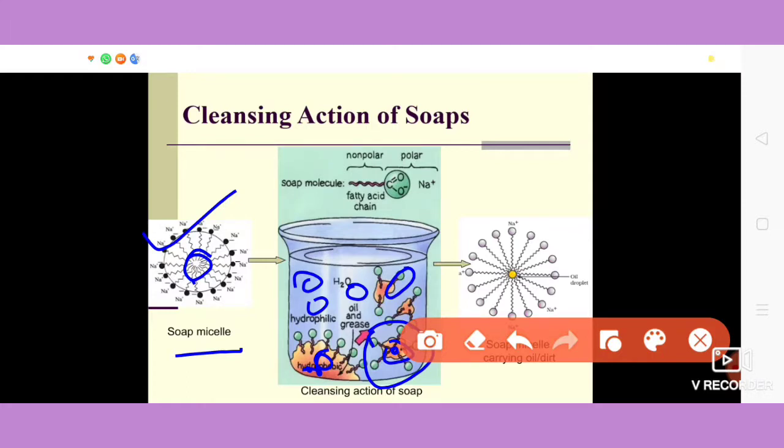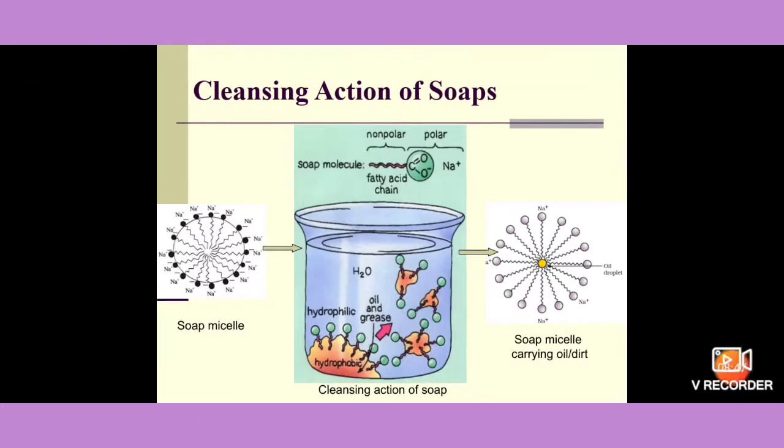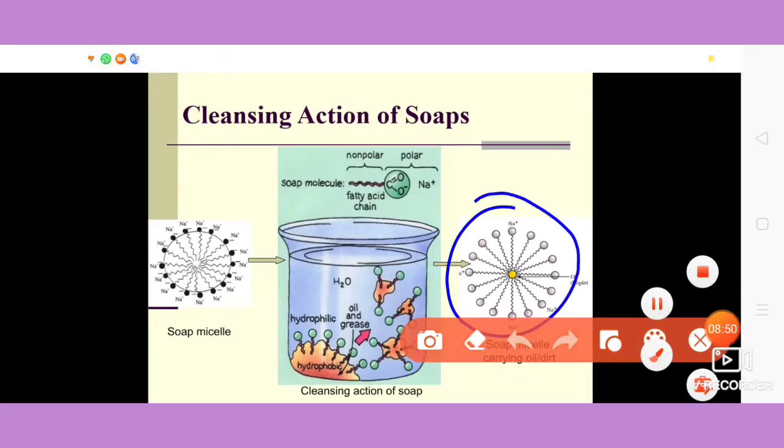Now, the ionic end of the soap molecules remain attached to the water even after the dirty cloth is agitated in the soap solution. The oily particles present in the micelle get dispersed in the water this way. You can see here these oily particles are getting dispersed inside the water, okay. And they get away from the cloth, due to which the cloth gets cleaned. So here we can see how the micelle is entrapping the oily droplet in it.